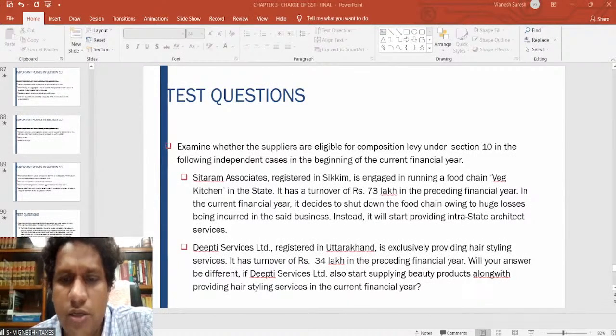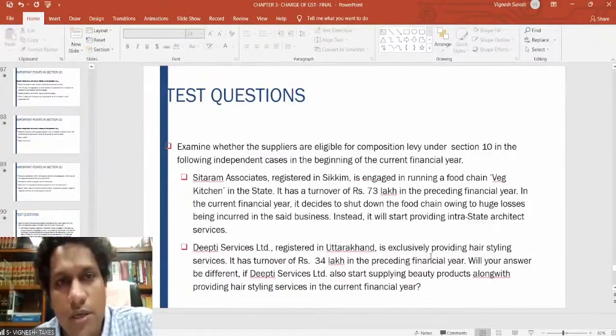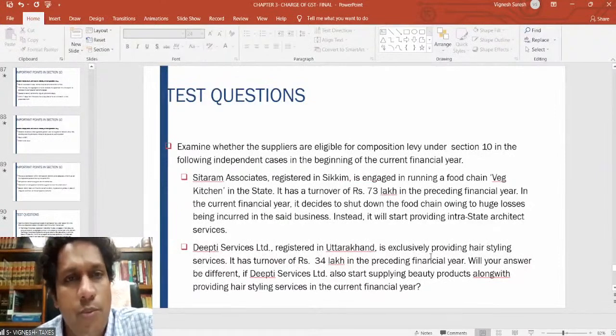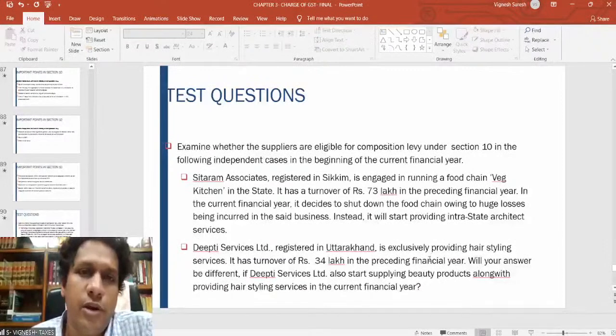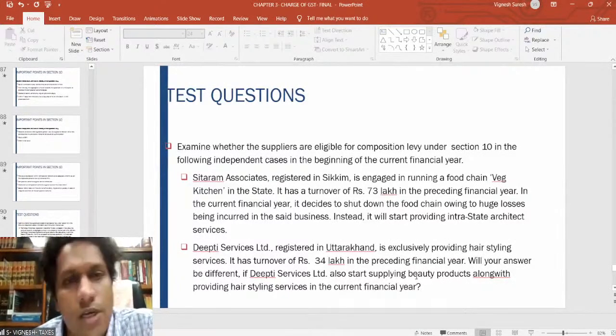In this particular situation, it's not 11.2 lakhs because there is no restriction. Restaurant service is up to 1.5 crores. Trading in juices is not a service, so there's no question of 11.2 lakhs. You can do anything up to 1.5 crores. Both restaurant and trading in juices can be done up to 1.5 crores. There is no restriction. Don't worry about that.